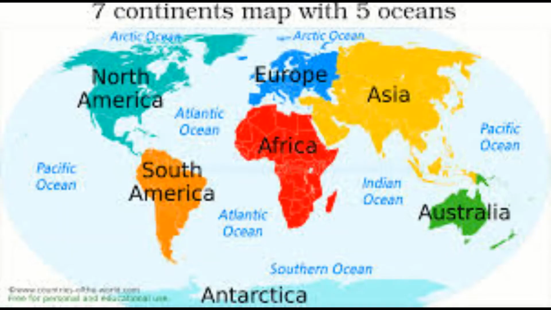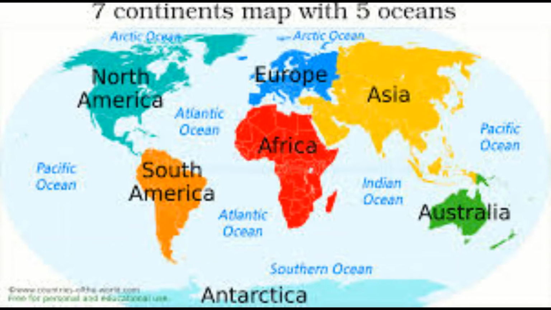How many oceans are there? 5 oceans, isn't it? Yes. What are they? Very good. Pacific Ocean, Atlantic Ocean, Indian Ocean, Southern Ocean and Arctic Ocean. Pacific is the largest ocean. Which is the smallest ocean? Arctic Ocean is the smallest ocean.